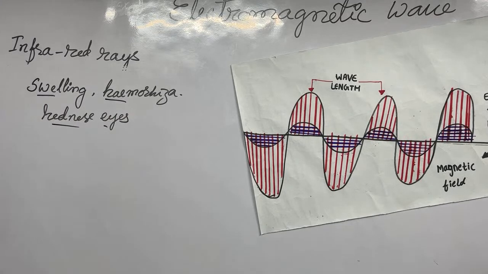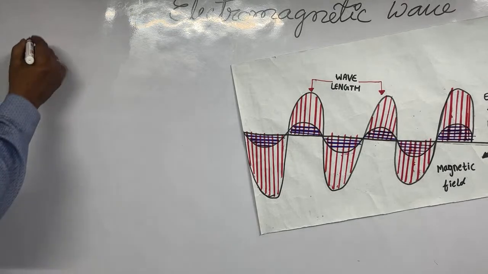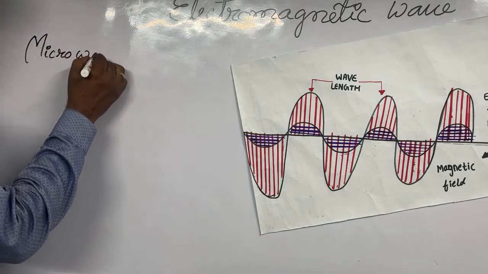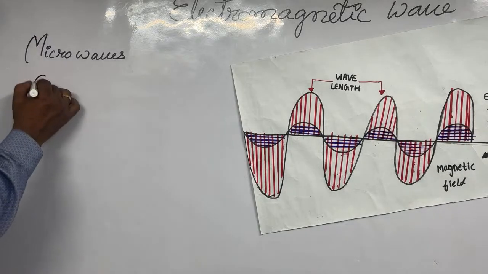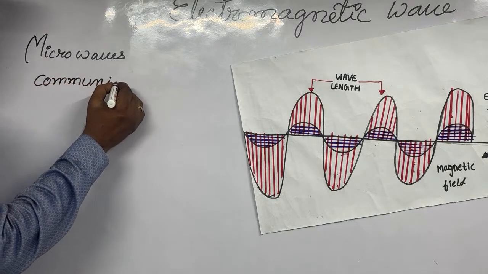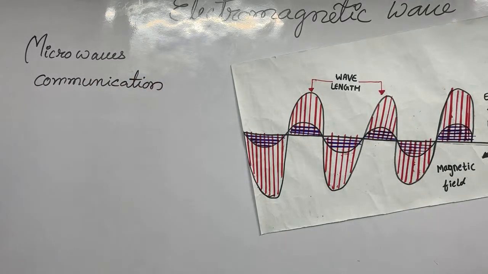And coming to the next one, microwaves. Microwaves in the sense is communication, which is very important. This is the general communication. Microwaves are used from the general communication point of view, that means your TV and other messages, and radio astronomy.